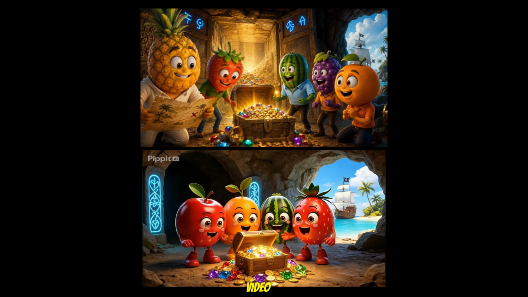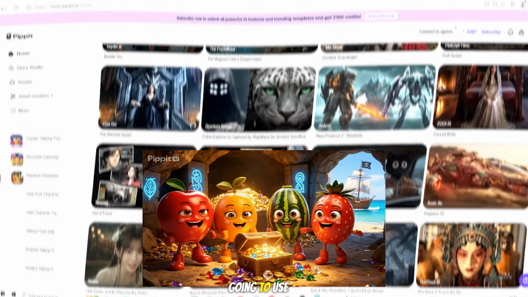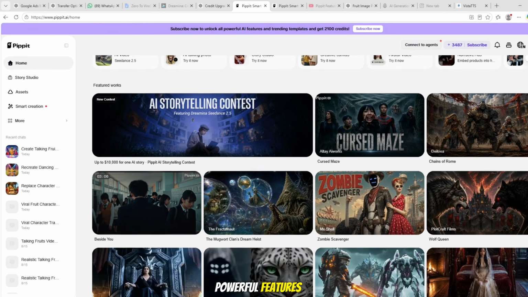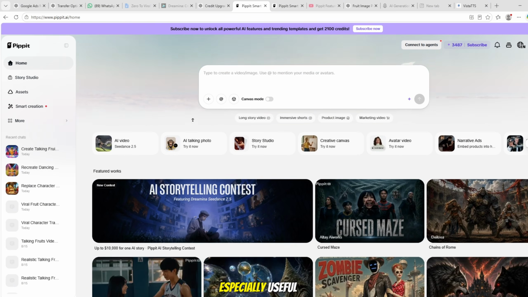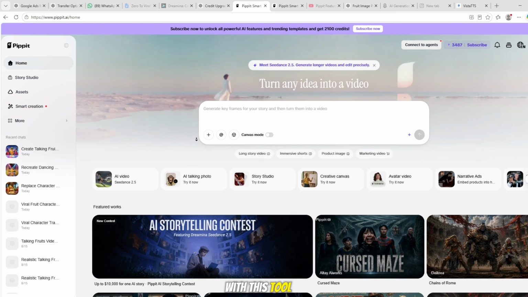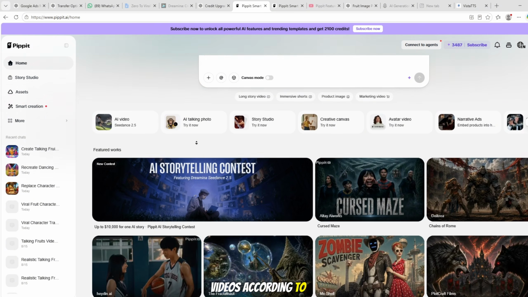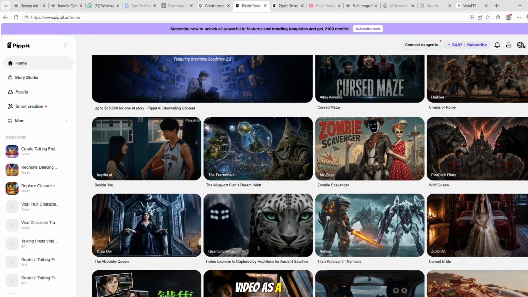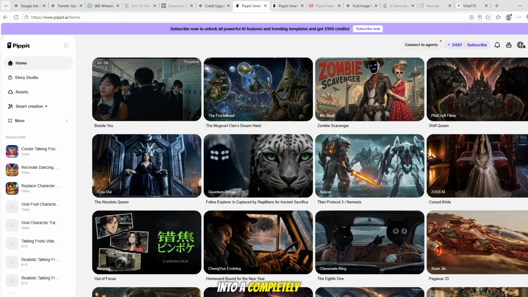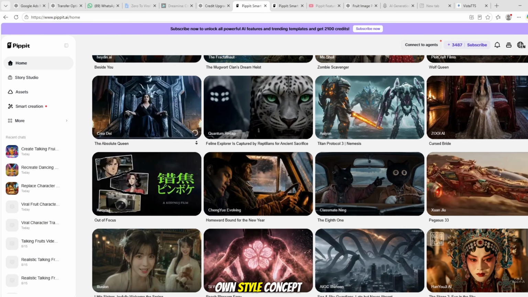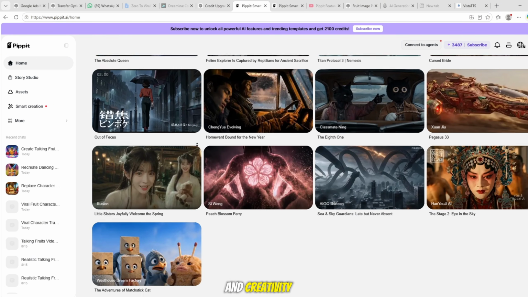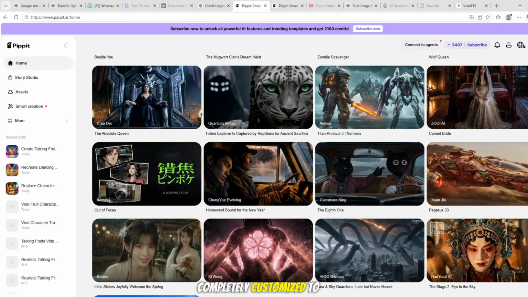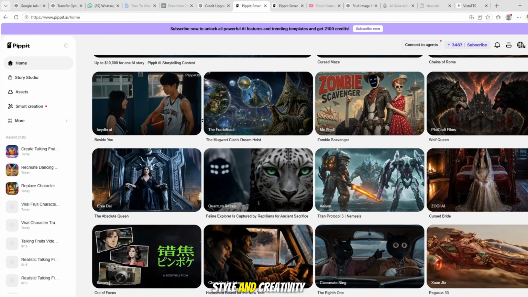Before starting the video, let me tell you about the website we are going to use. Pipit.ai. It has many powerful features, but today I'm going to show you something especially useful. With this tool, you can create AI videos according to your own ideas and requirements. You can even use an existing video as a reference and transform it into a completely new video based on your own style, concept, and creativity. You can create unique AI videos from any reference video, completely customized to your own ideas, style, and creativity.